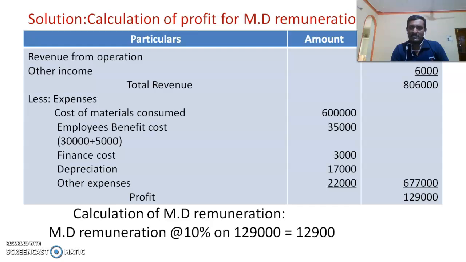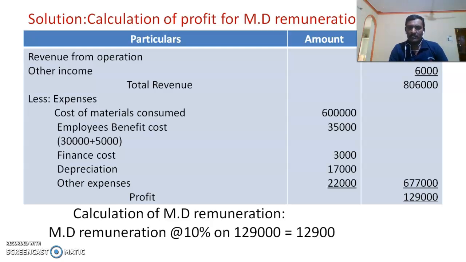So cost of materials consumed as per note number 3 is taken. Employees benefit cost is to be taken except MD remuneration. So that is to be taken here. Then finance cost, depreciation, other expenses. By summing up all these expenses, we got 6,77,000 as expenses, and these are to be deducted from total revenue before adjusting the MD remuneration.